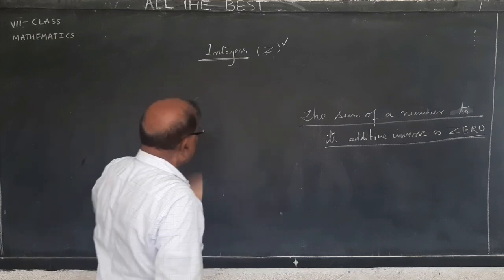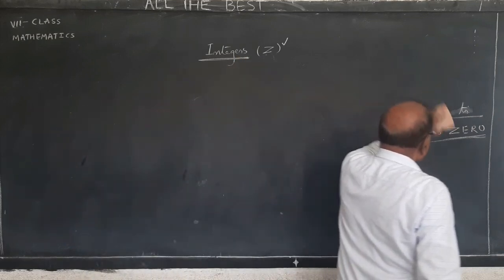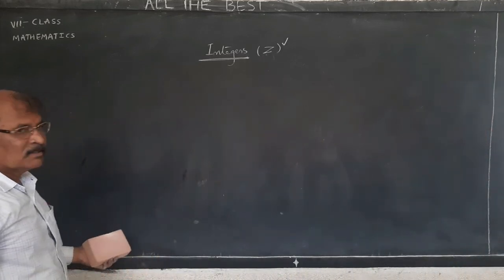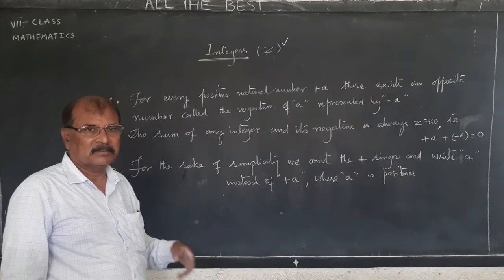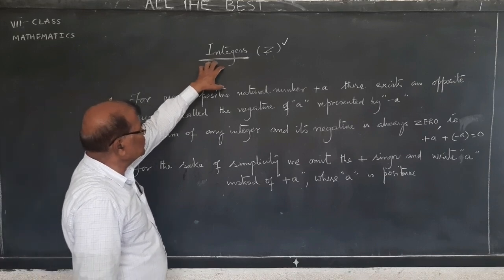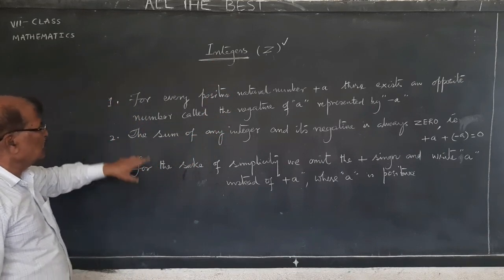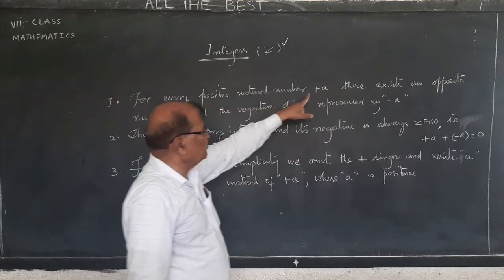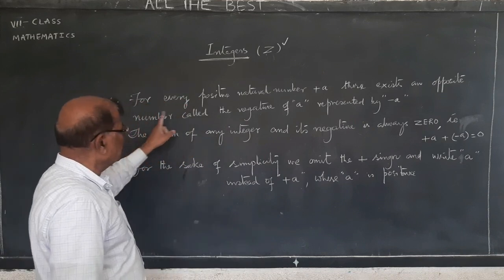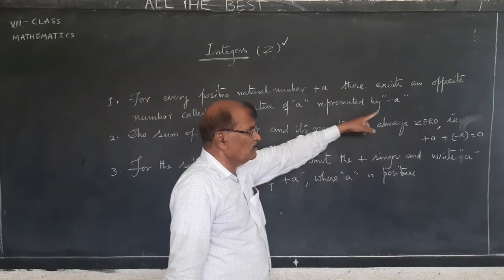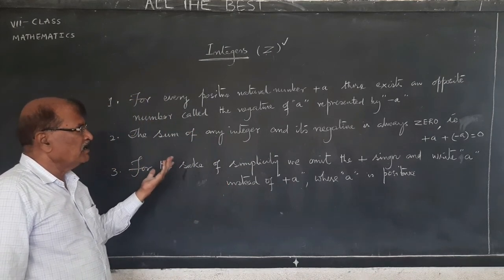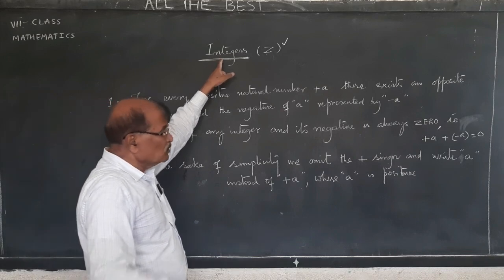Now, what are the properties of integers? What we have learned about integers, we have written it very clearly. For every positive natural number, let's say A, there exists an opposite number called the negative of A, represented by minus A. You take any number, you take 100, there will be a number in integers, minus 100.